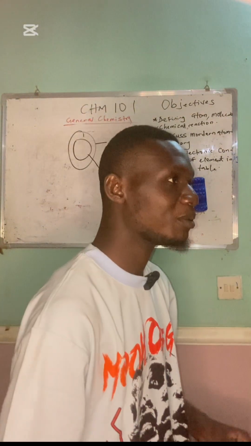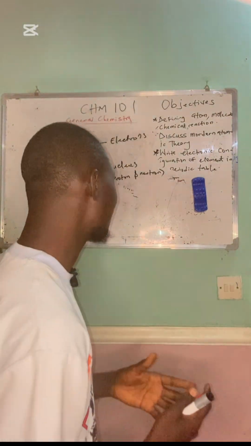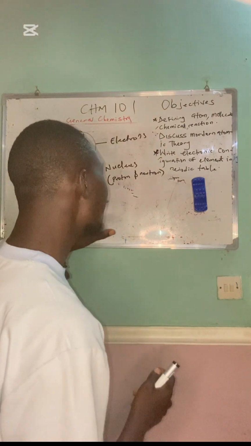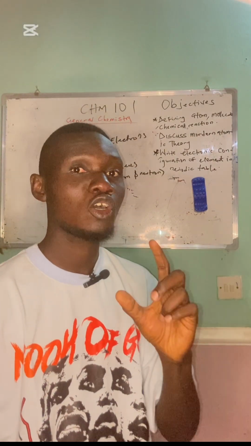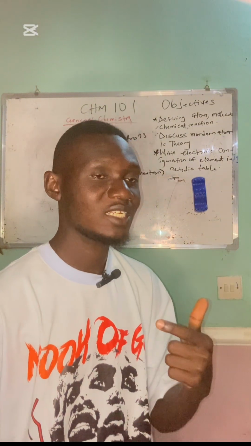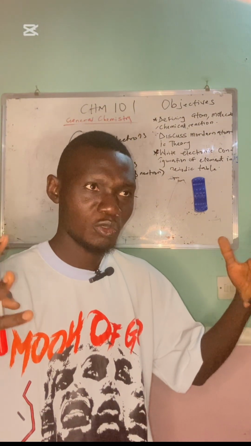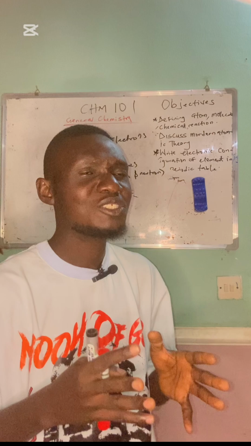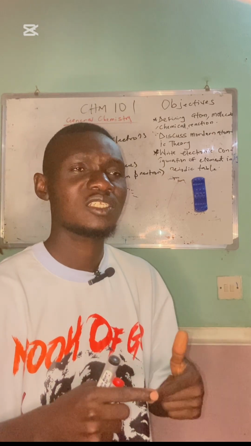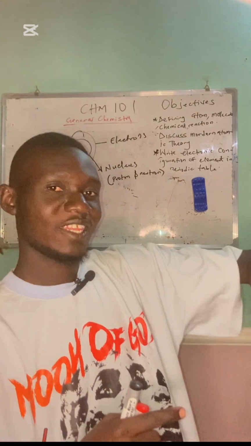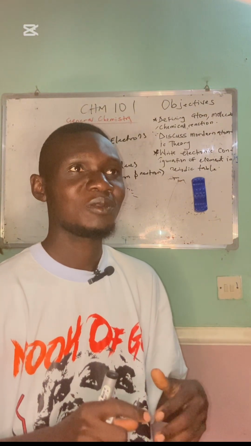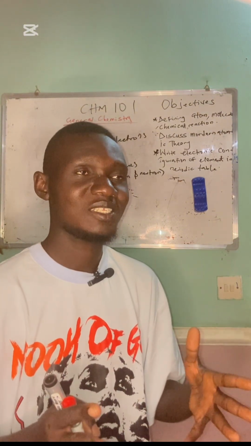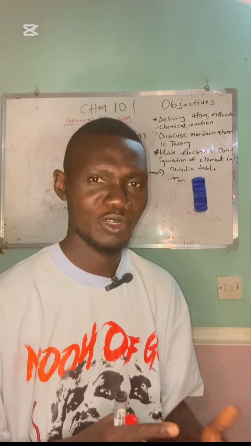Electronic configuration can be seen either in a macroscopic, allow me to use that word, or microscopic way. What I mean is there is an arrangement of these electrons according to shells. That is macro, the broader view of it. And there is the arrangement of electrons in the orbitals. It's all the same, but it depends on the perspective you're looking from.